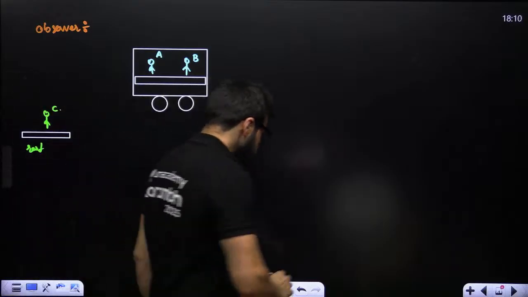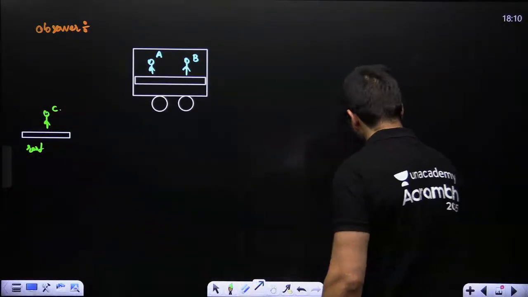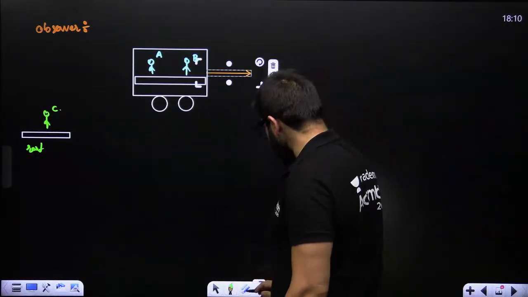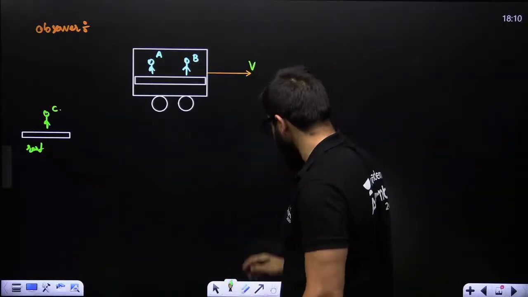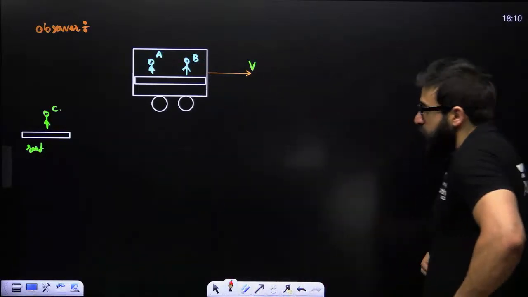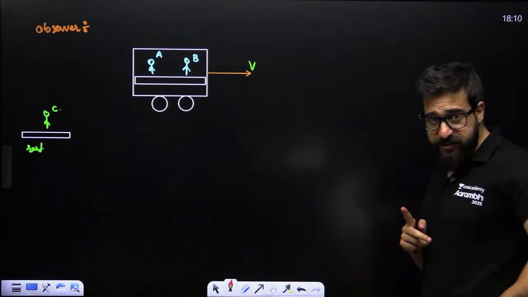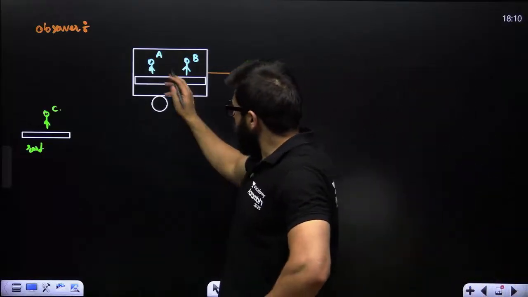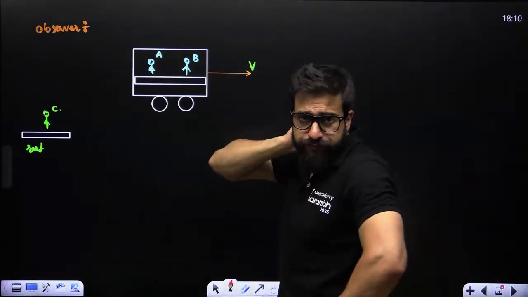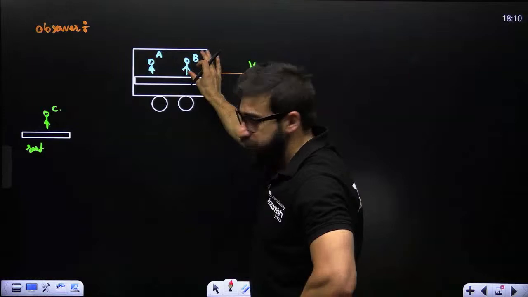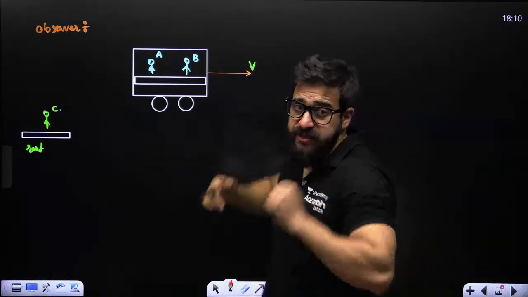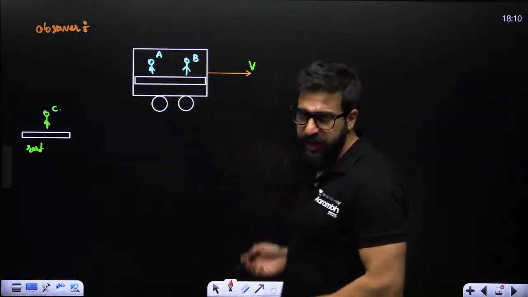And if I say this car is in motion, it has some velocity V. Now in this particular case, my dear friends, listen to me very carefully. When I ask this person A, is B at rest or is B in motion?